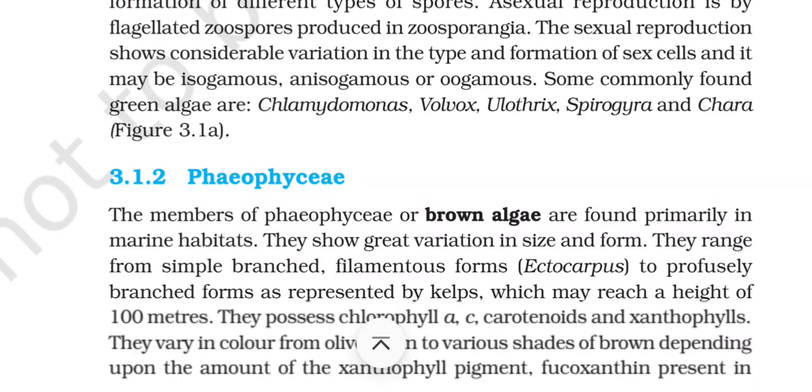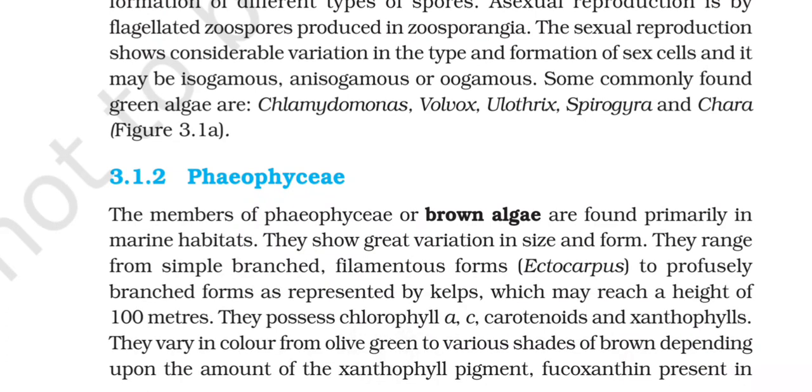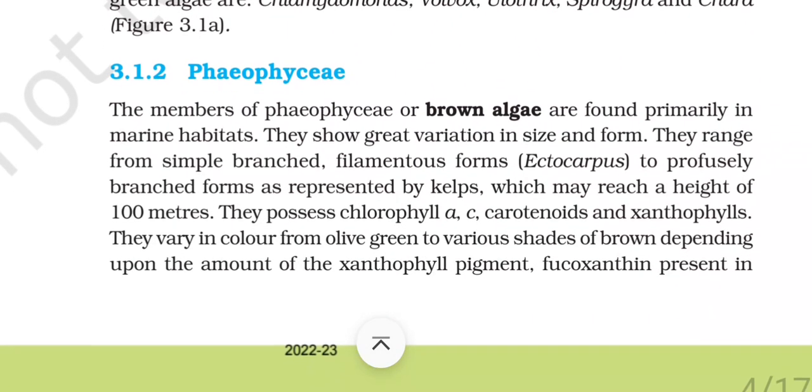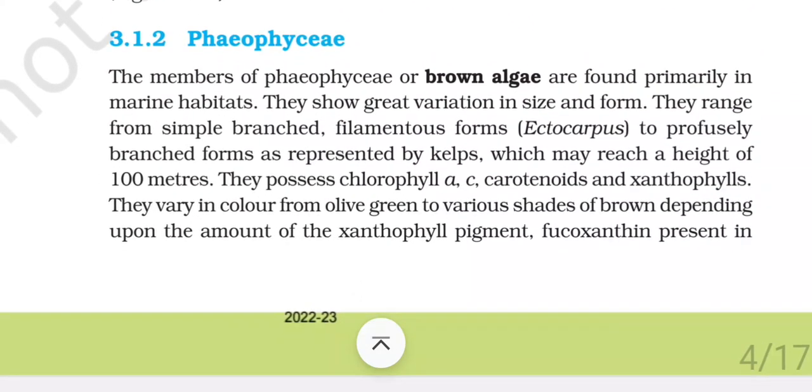The sexual reproduction shows considerable variation in the type and formation of sex cells, and it may be isogamous, anisogamous, or oogamous. Some commonly found green algae are Chlamydomonas, Volvox, Spirogyra, and Chara.